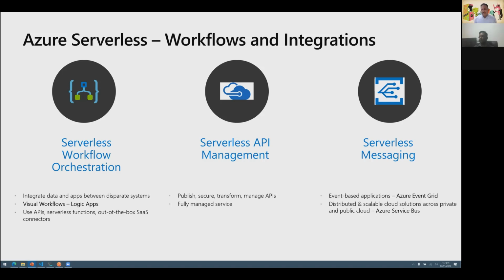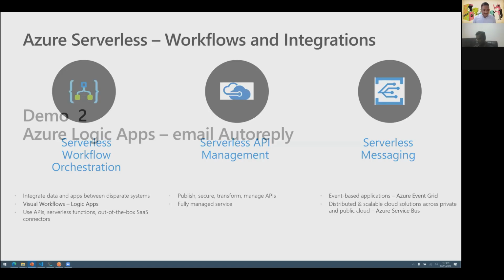And then if we are looking at reactive programming, where we are writing code which doesn't do a request response kind of scenario, and we are writing code which is based on, let's say, the reactive manifesto, where we base our processing on the callbacks, then we also have Azure Event Grid, which is supporting event-based applications. And there is also Azure Service Bus, which is used for distributed and scalable cloud computing solutions. This caters to both private cloud as well as public cloud.